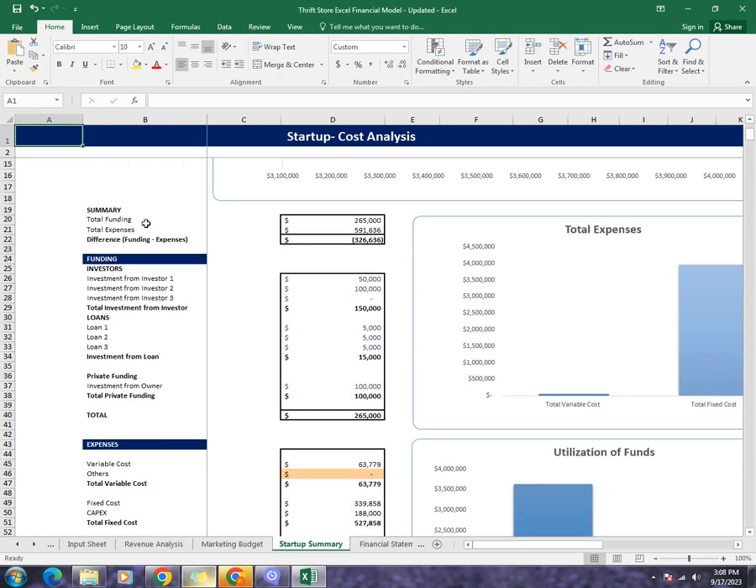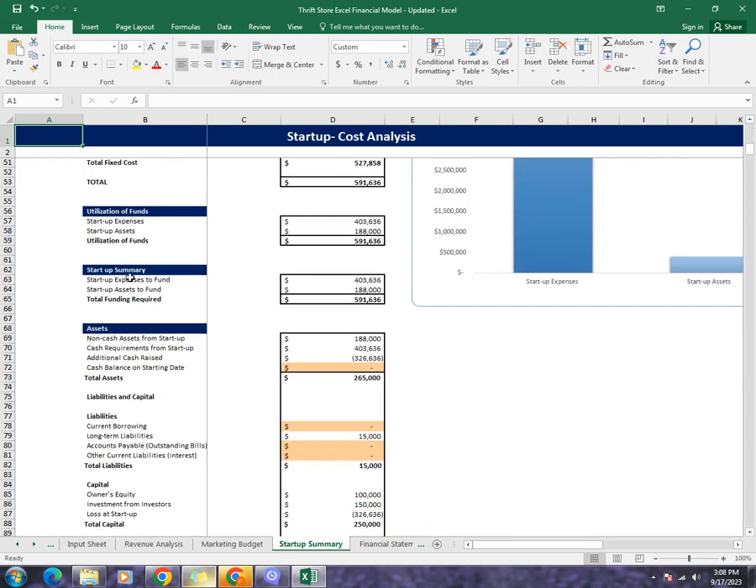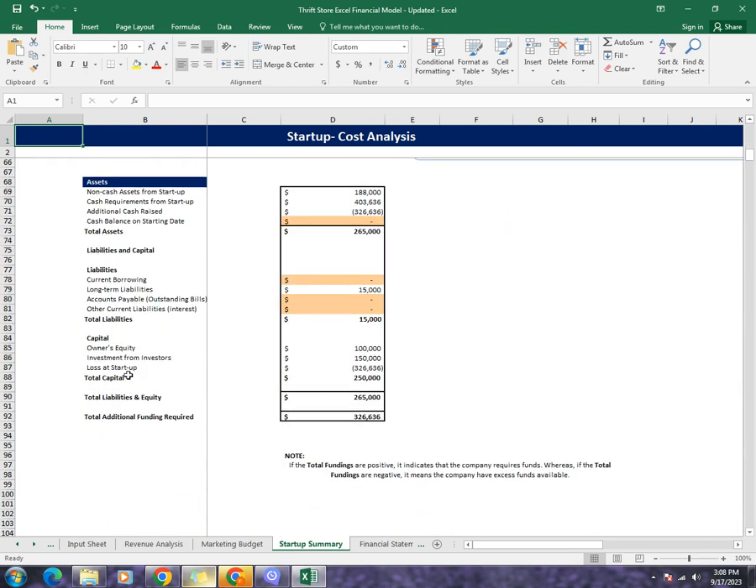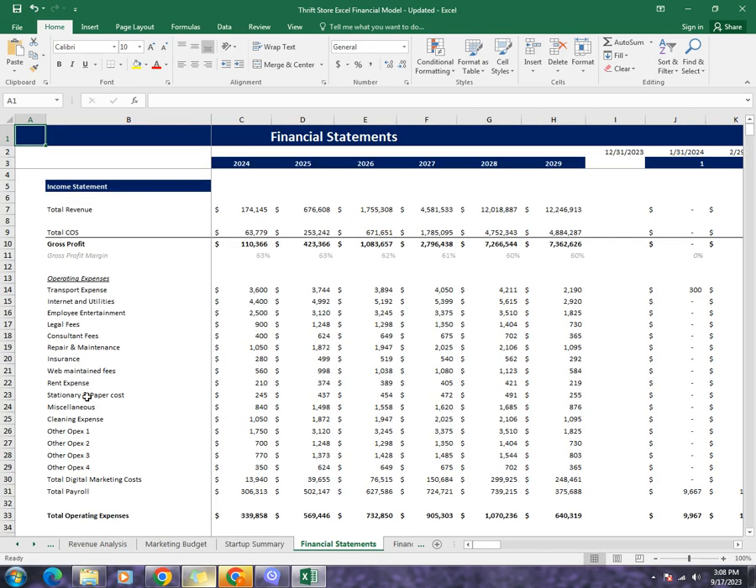The startup summary tells you about the total funding, the total expenses of the business, as well as the assets, total liabilities, and capital of the business, and compares them for the first year, and then gives the total additional funding that would be required in the first year. Then comes the financial statements.